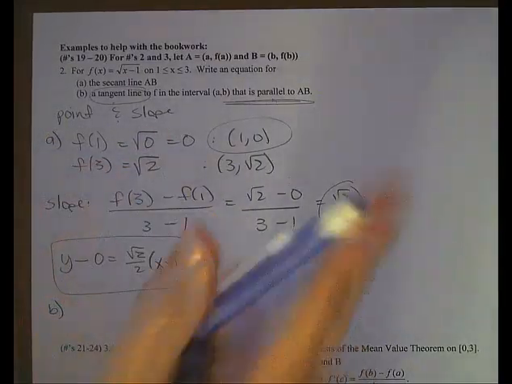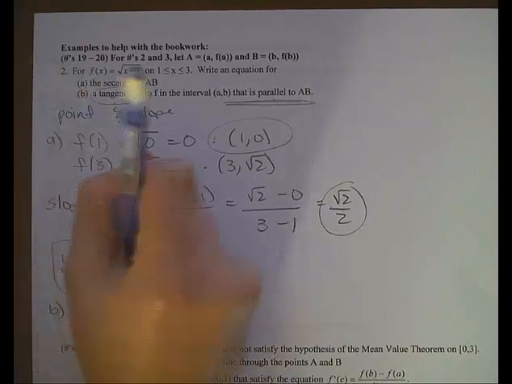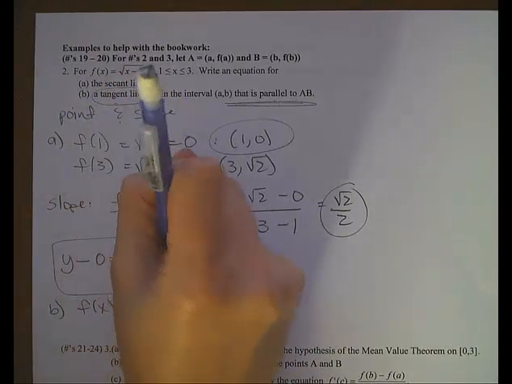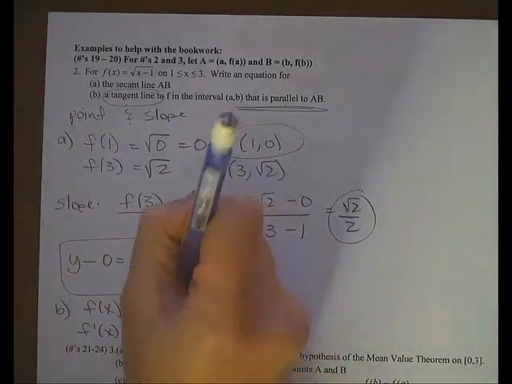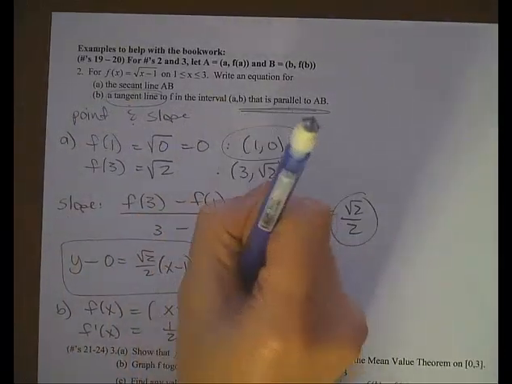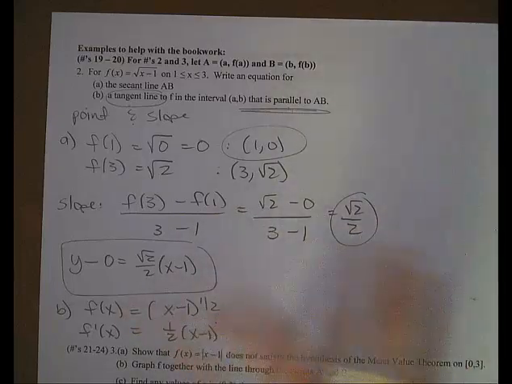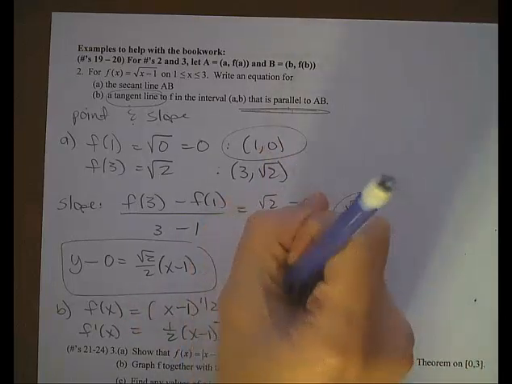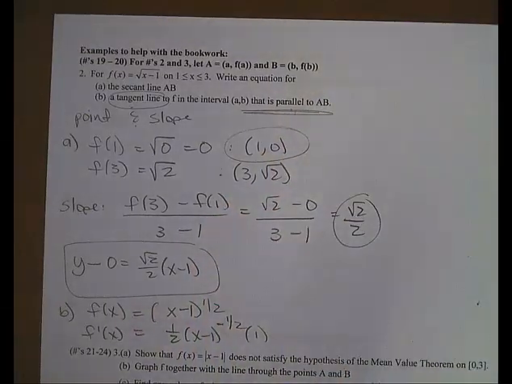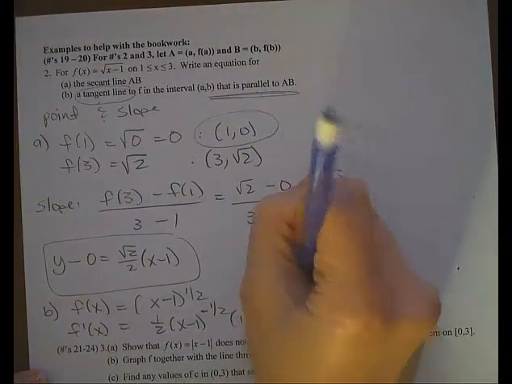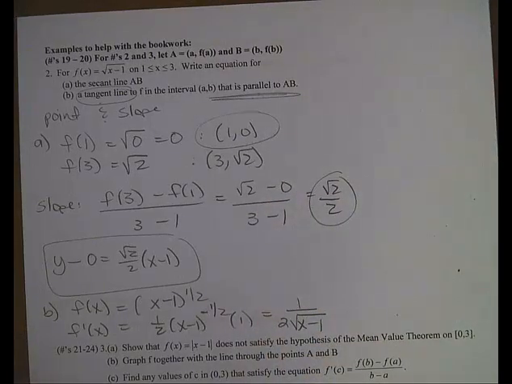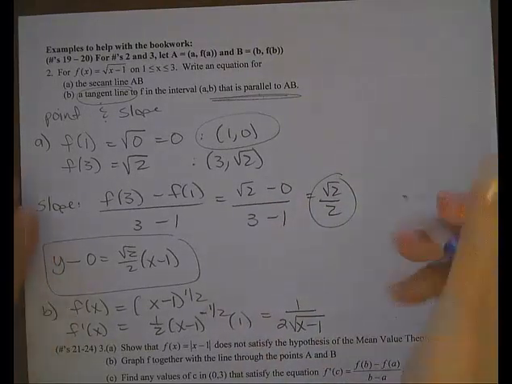So let me go ahead and find my derivative first. So first I'm going to think of f of x as x minus 1 to the 1/2. Then my derivative of that would be 1/2 times x minus 1 to the negative 1/2, and then times the derivative of the inside, which is 1. So that is going to be 1 over 2 times the square root of x minus 1. And then